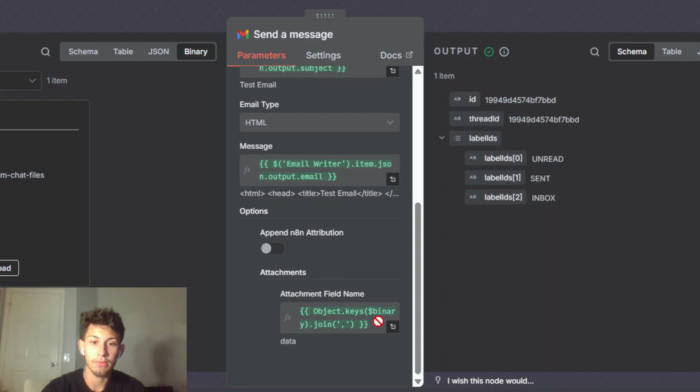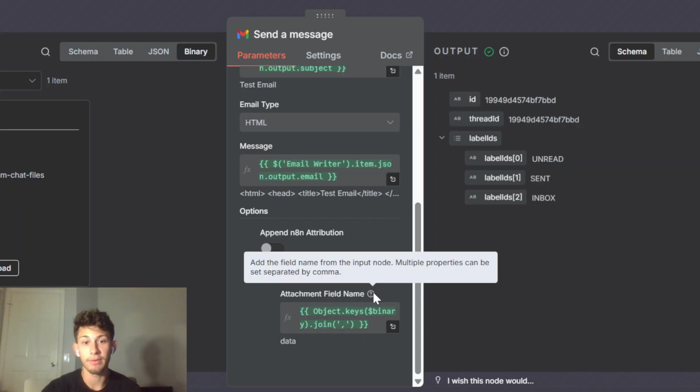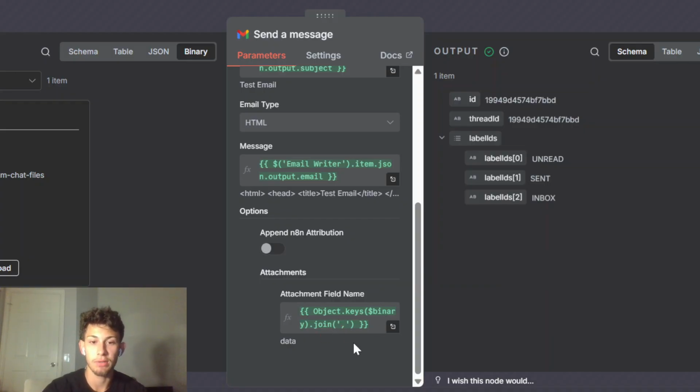This expression right here is joining all the binary data files from the previous node into a comma-separated list, which is a requirement for this attachment field. Add the field name from the input node; multiple properties can be separated by a comma. So what we needed to do is dynamically attach multiple files, separated by a comma, if they exist. And this expression just helps you do that.